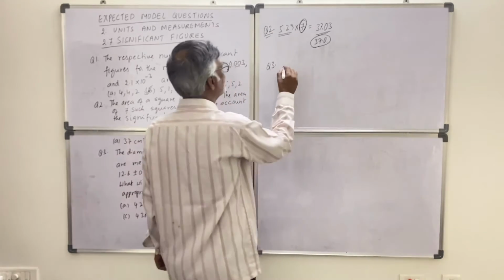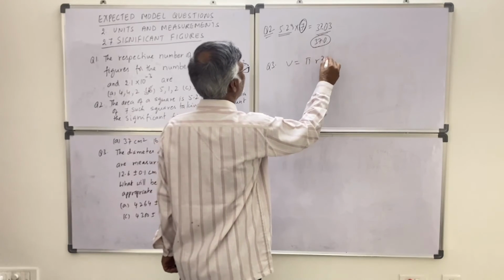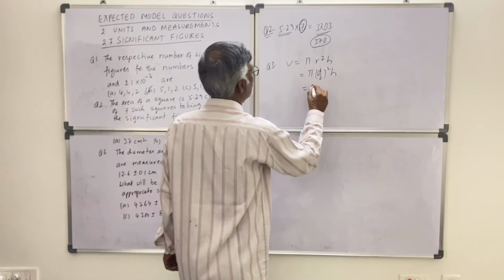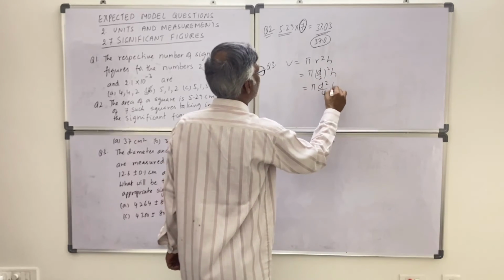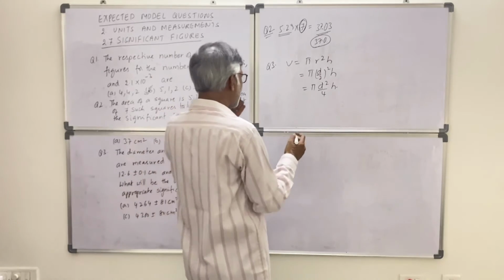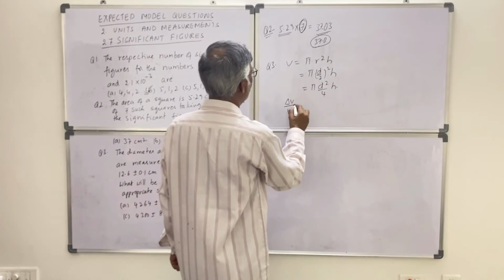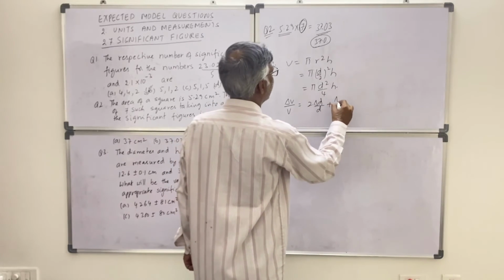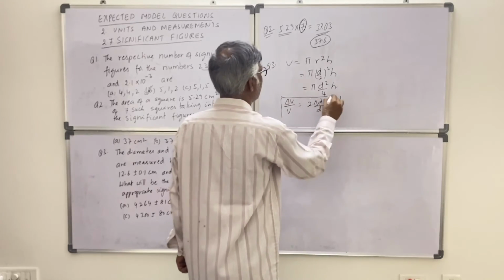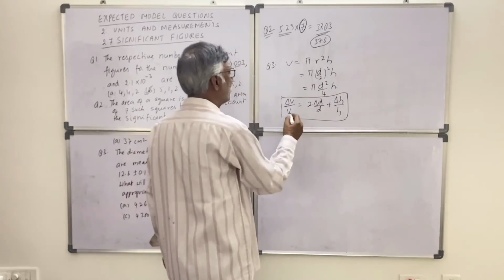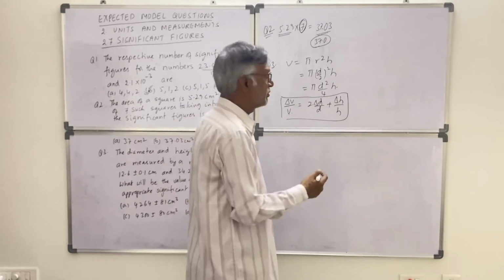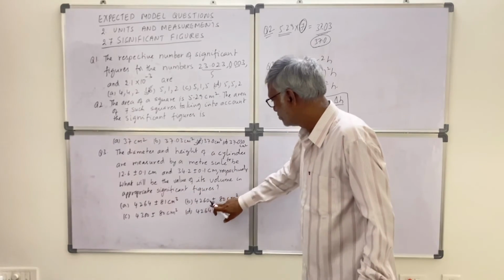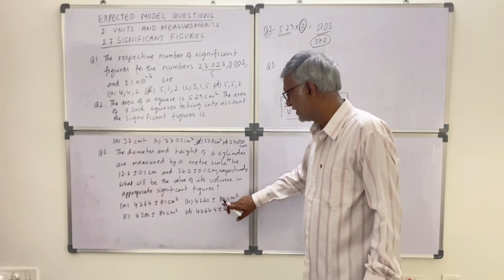Without doing any calculation, you can write pi r square h, that is pi into d by 2 square into h, that is pi into d square by 4 into h. And in error analysis, delta V by V is equal to 2 into delta d by d plus delta h by h is the formula. So he is giving finally the values in centimeter cube for volume and the error in volume.